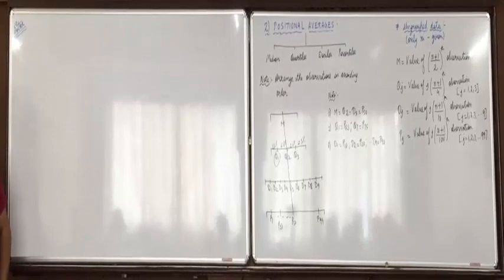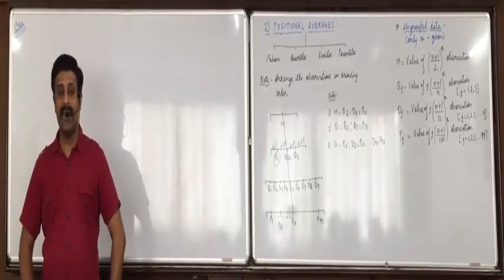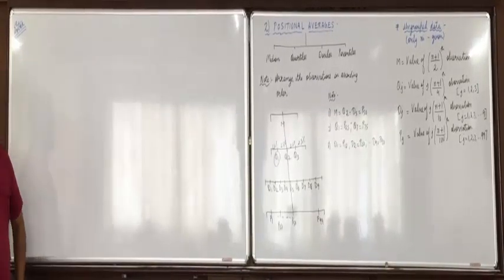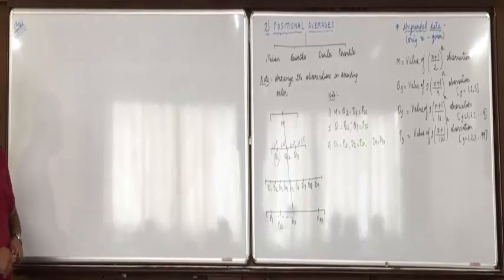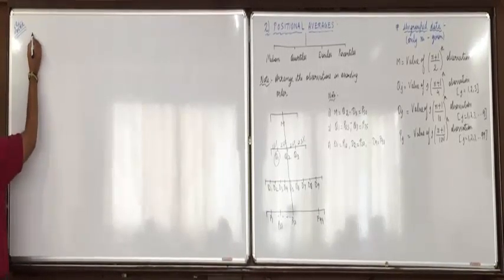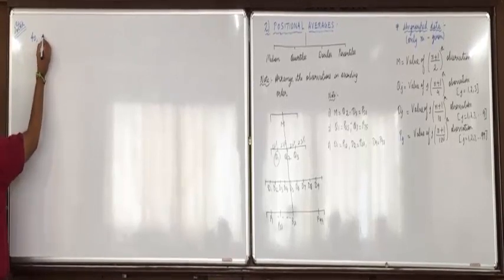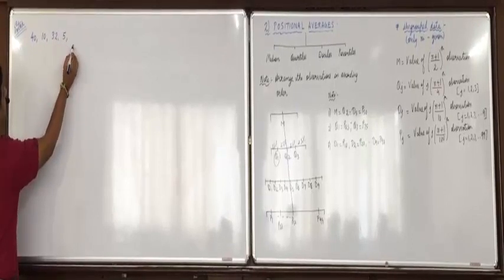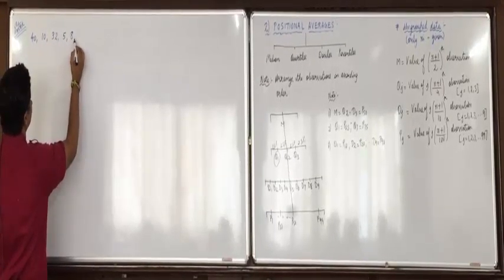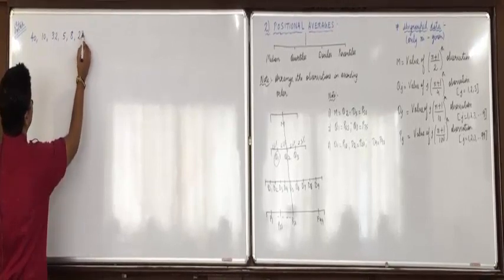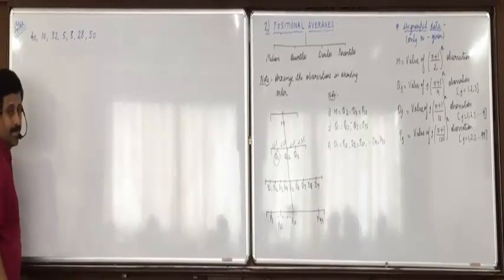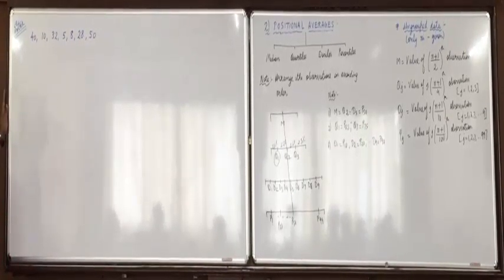Following observations are available for marks scored by 7 students: 40, 10, 32, 5, 8, 28 and 50. 7 observations. Okay? Find the median.